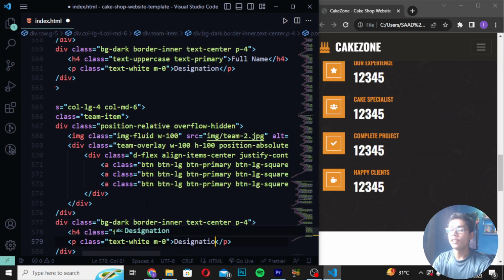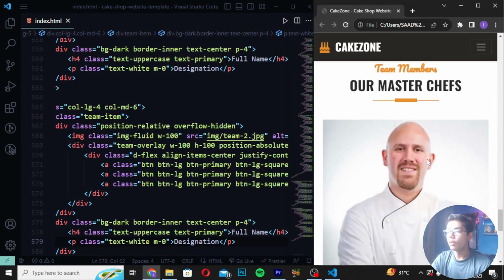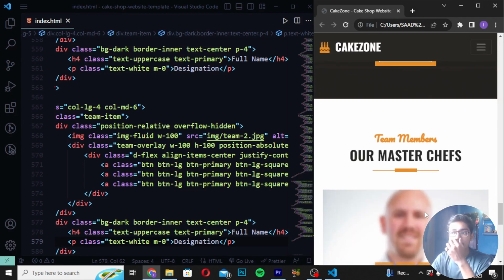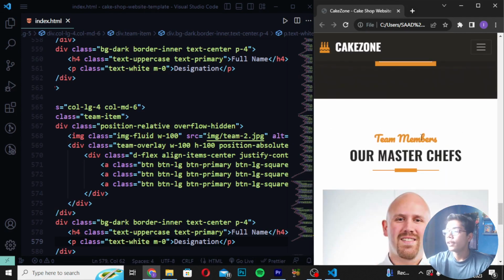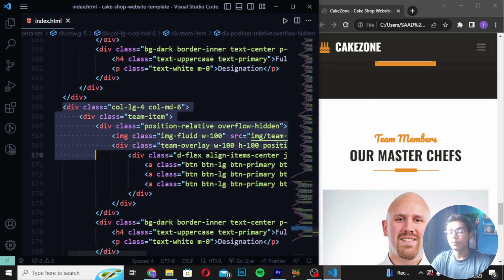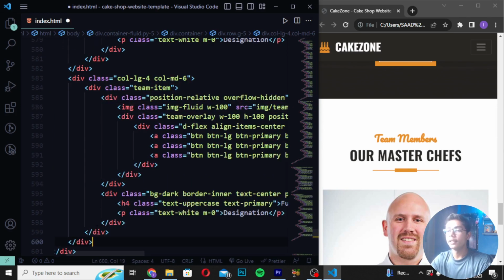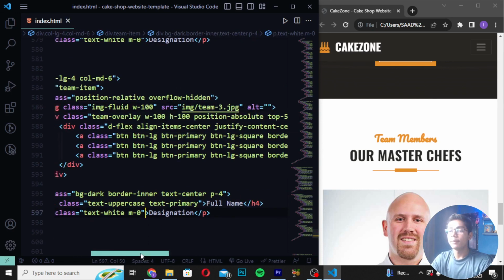And now when you've just written this, you have to save till here and then reload. And if I show you, you can see we are getting all these things here. Our client section, which is called the testimonial section, these are the team members. So I've just now written 2 team members here, and after writing this tag, you have to now move in this col-lg, and then you have to copy this till 3 divs here. Then you have to move after this 3 divs and paste this. After pasting this text, you have to now change this team2 to team3 like this, and then all the things will be same. Save it here again.